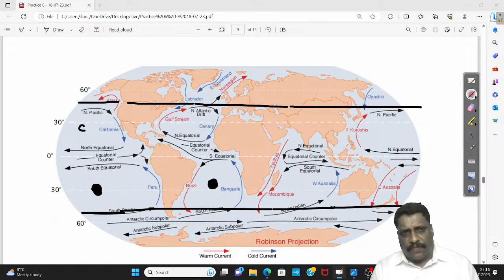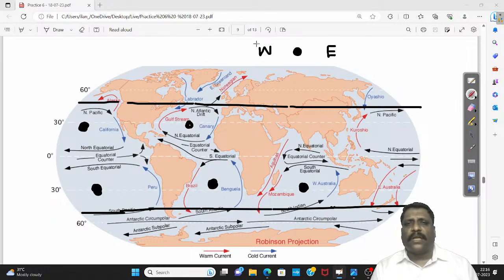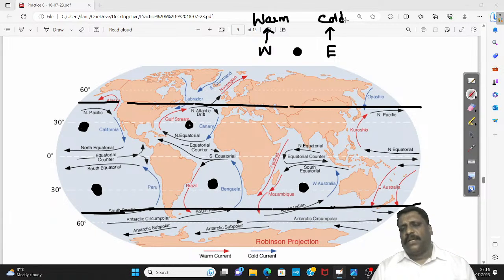Any ocean you take, you find a similarity. What is that similarity? I'll tell you. For example, with the reference point, east versus west. What I understand here, my friends, with the reference point I have just taken, if you're along the western side of the ocean, I'll be finding warm currents. And if you're in the eastern side of the ocean, I'll be finding cold currents. This understanding is very, very important.